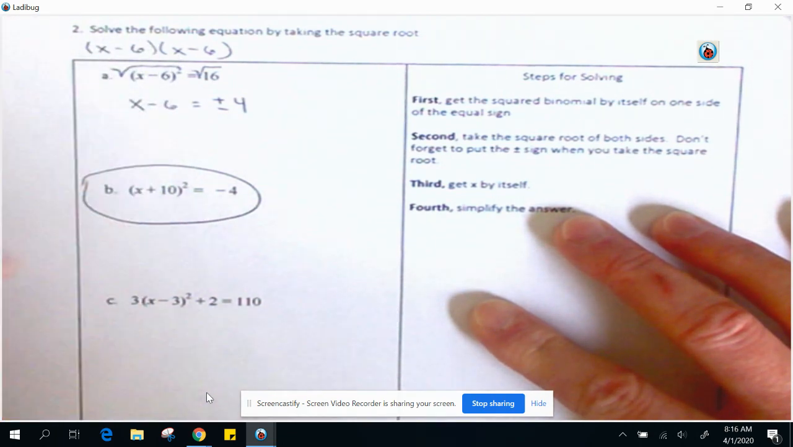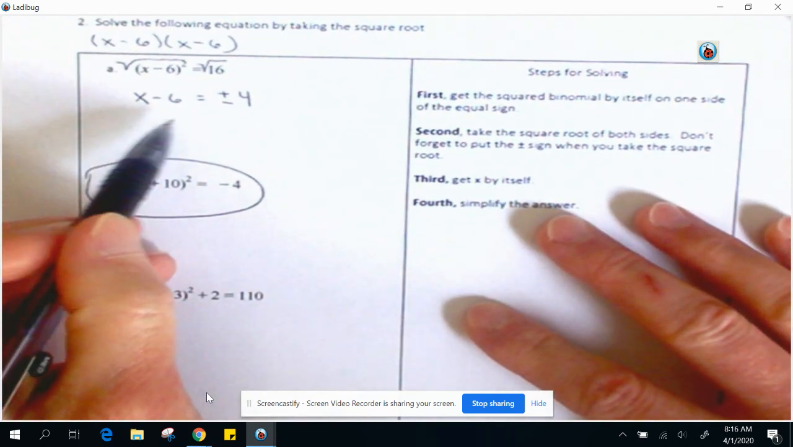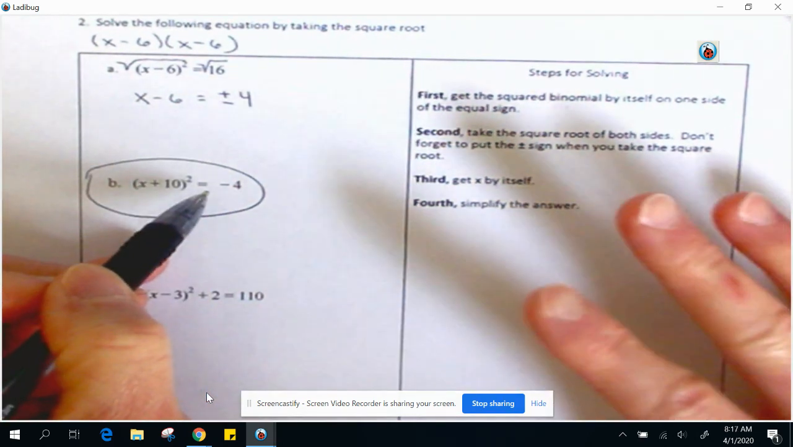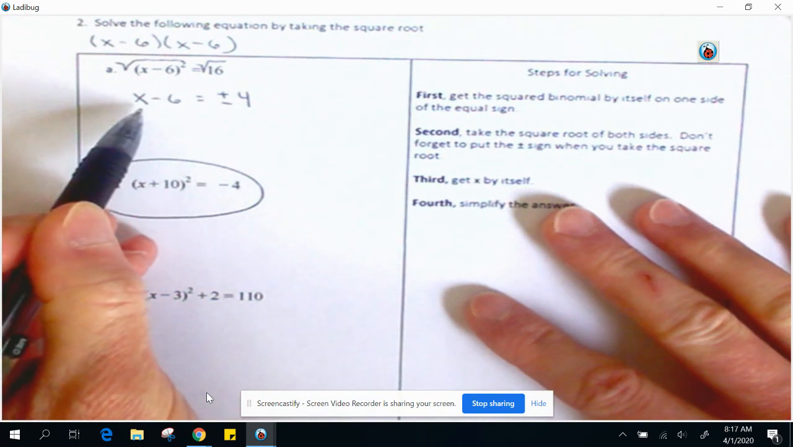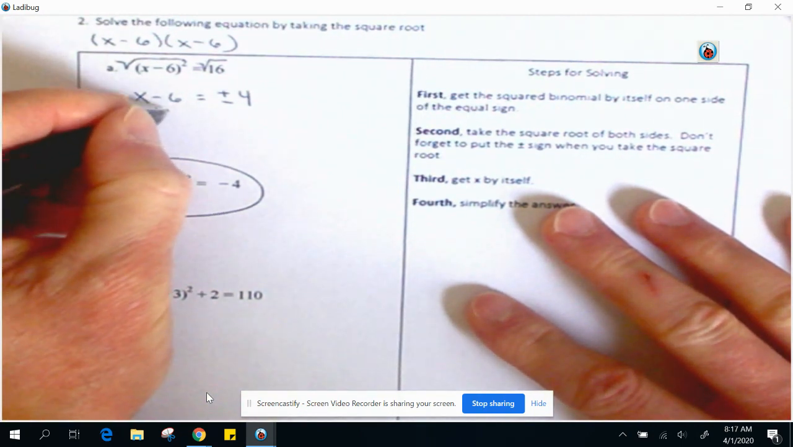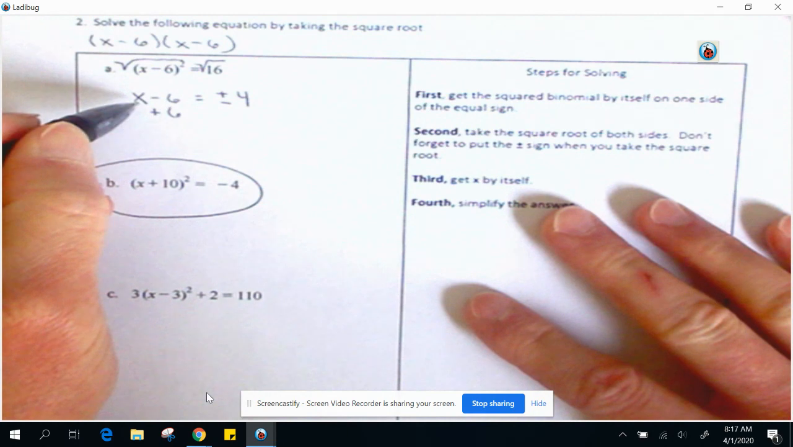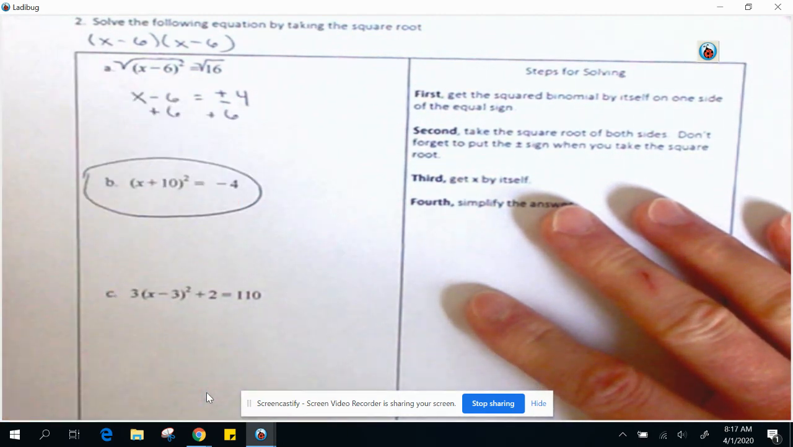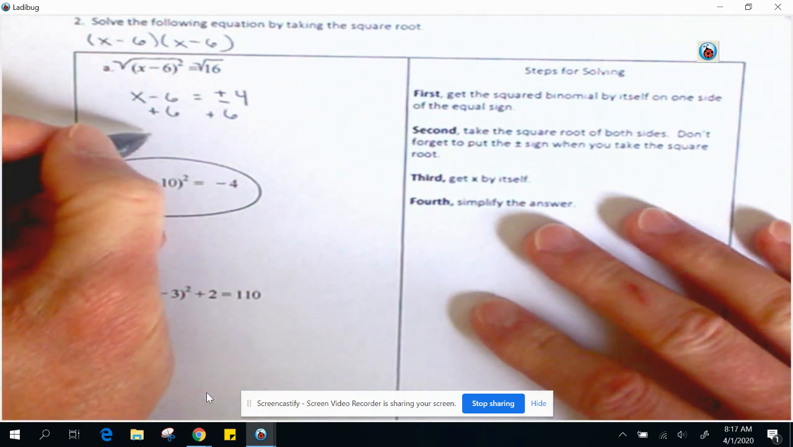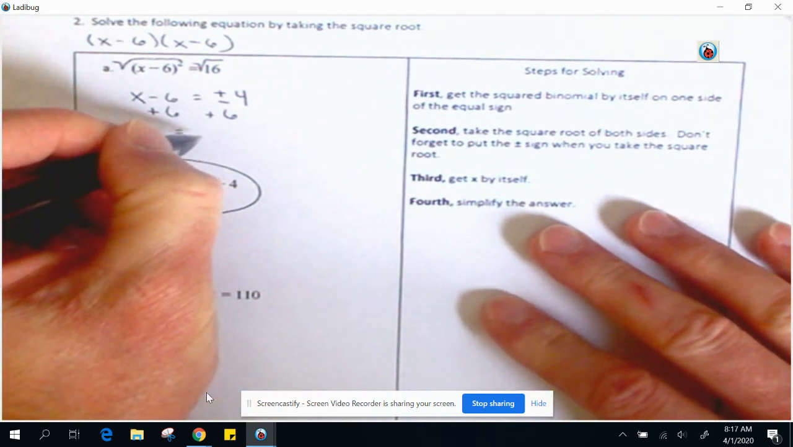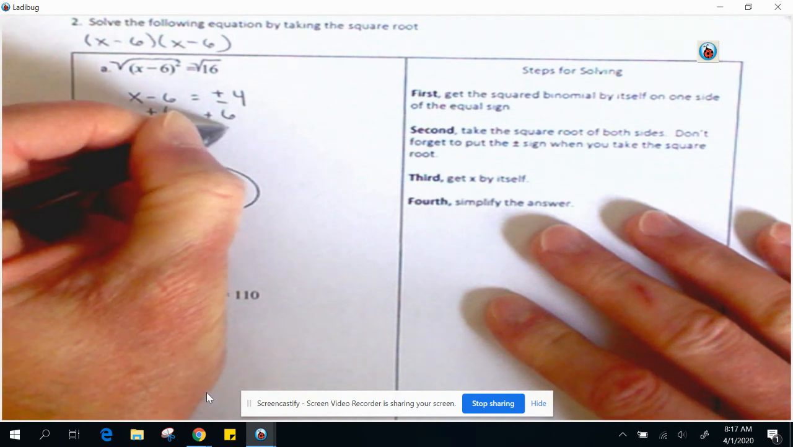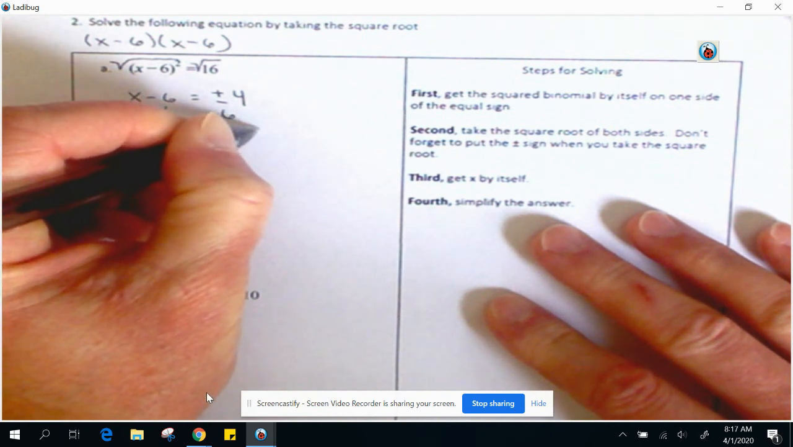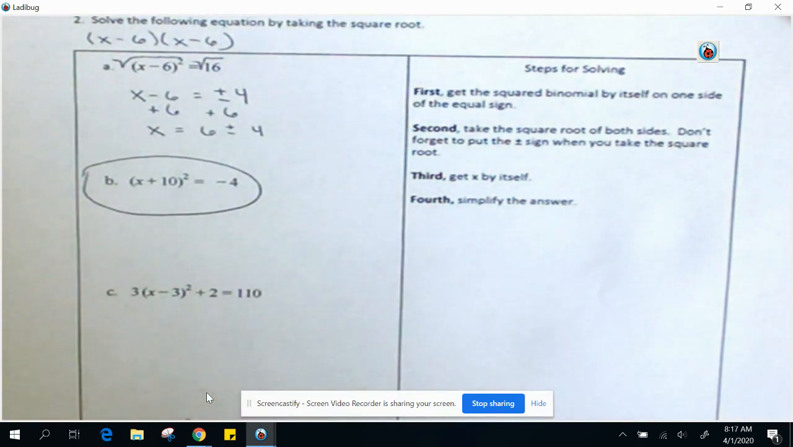Okay, so that's where this comes from. All right, then this is weird because we have two signs over here, but I'll show you what that means in just a moment. So we're going to add 6 to both sides, right? Because we want to know this solution, which is the value of x. So plus 6. Watch this carefully. All right, so now x equals 6 plus or minus 4, right?